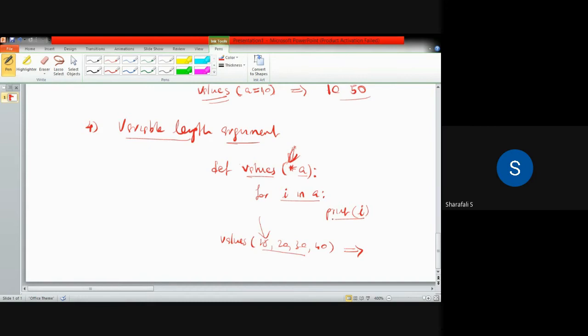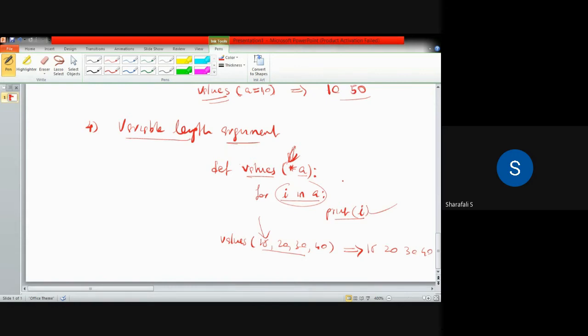So if you take the output of this particular instruction, it will be printing 15, 20, then 30, 40. Okay. So all these values will be printed. That's why we are using I in A. So all those values will be printed.